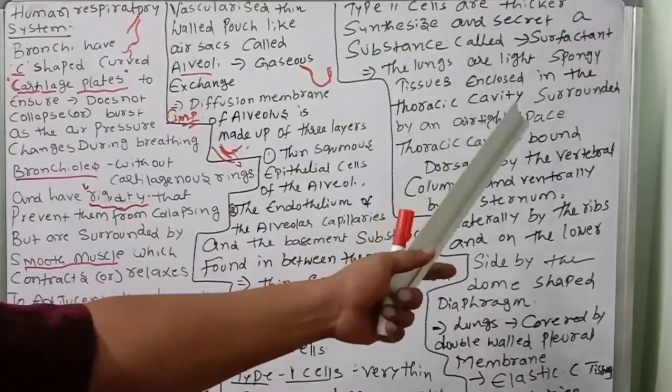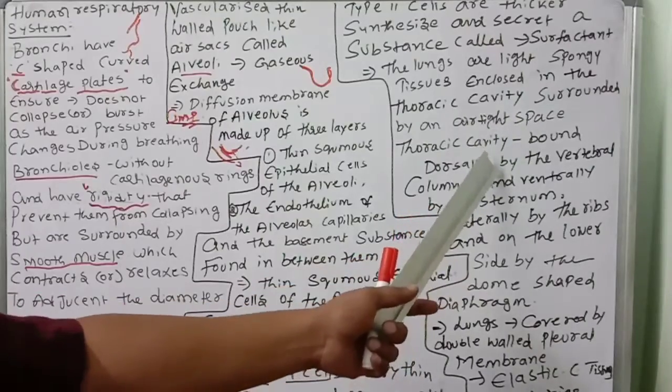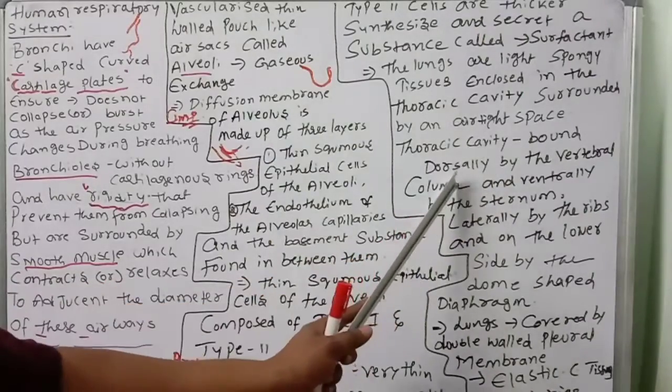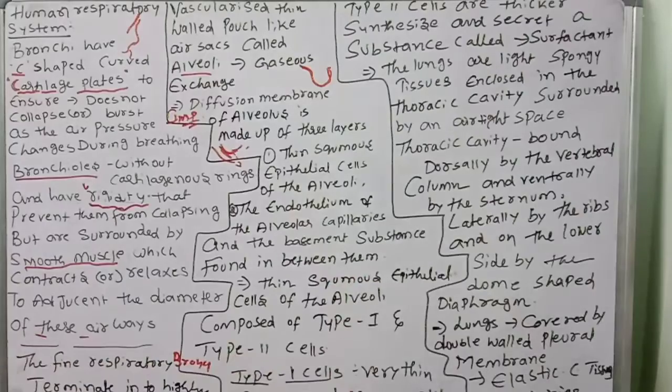Now this thoracic cavity is bound dorsally, meaning the upper back side, by a very important structure, the vertebral column, and ventrally by the sternum.